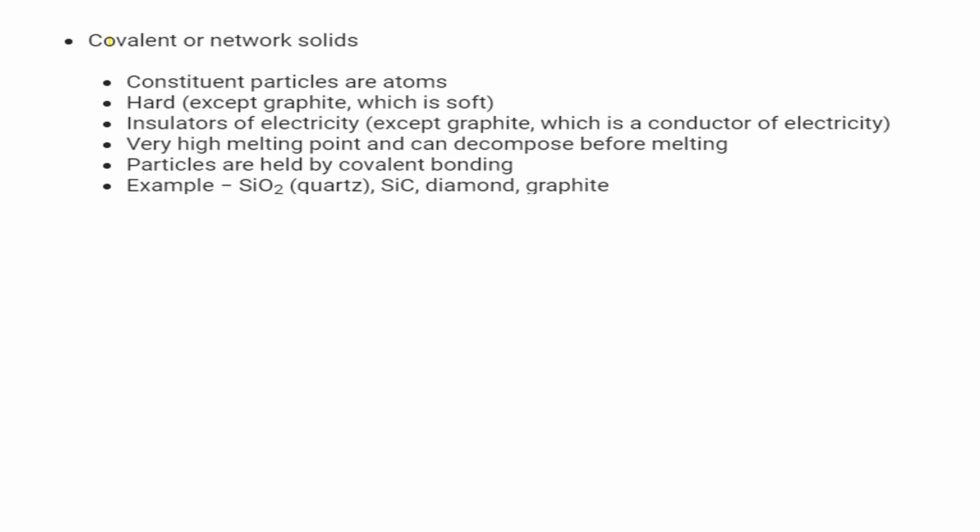And now covalent or network solid. Constituent particles are atoms, and they are hard insulators of electricity, except graphite, which is a conductor of electricity, and they have very high melting points and can decompose before melting. Particles are held by covalent bonding, example SiO2, SiC, diamond and graphite.